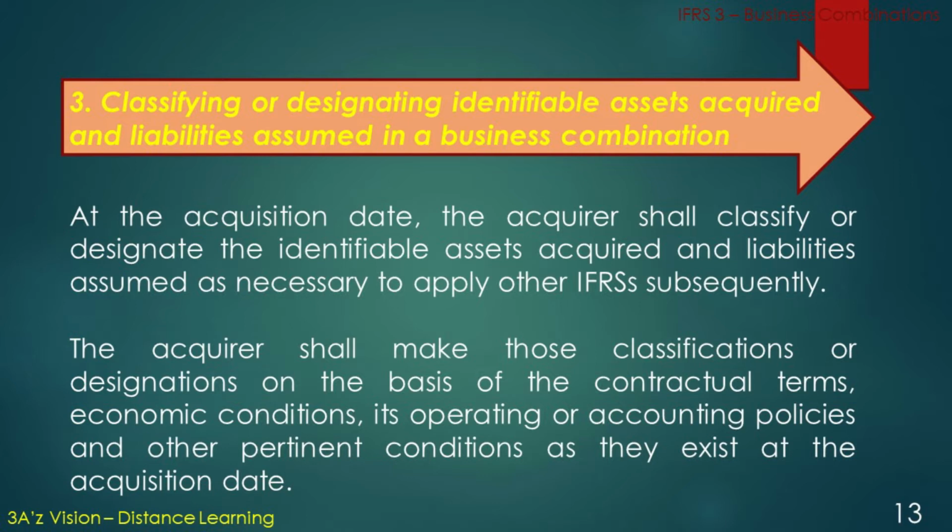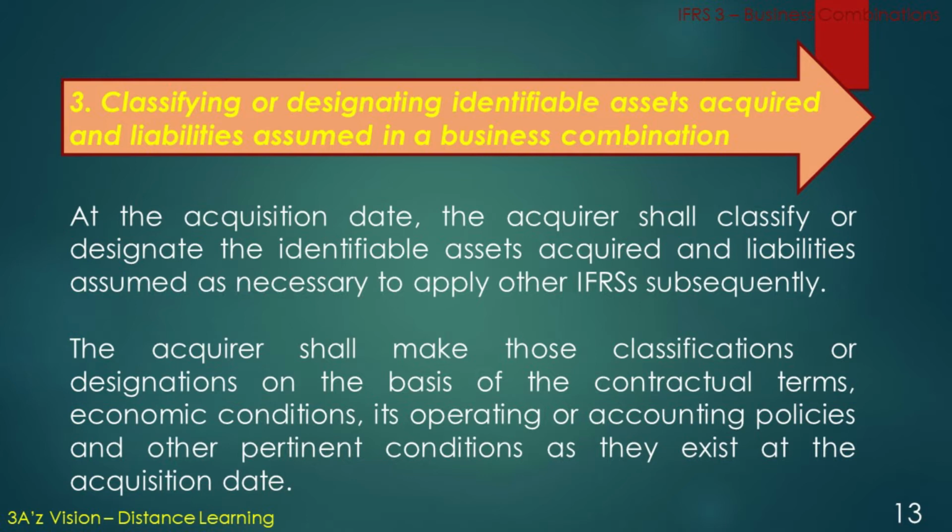Classifying or designating identifiable assets acquired and liabilities assumed in a business combination. At the acquisition date, the acquirer shall classify or designate the identifiable assets acquired and liabilities assumed as necessary to apply other IFRSs subsequently.